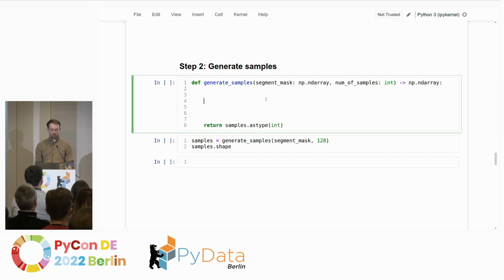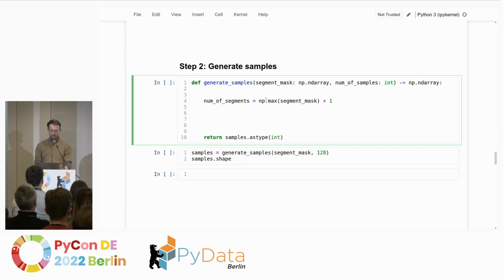So why do we want to generate samples? Because we cannot look inside the model. We need to send the model some new images and try to figure out which parts of the image, or which segments, were actually relevant for the prediction. That's what we're going to find out. And so what we need is the number of segments, because we will need to randomly sample across them. And we just learned that it's the maximum number in the segment mask plus 1.